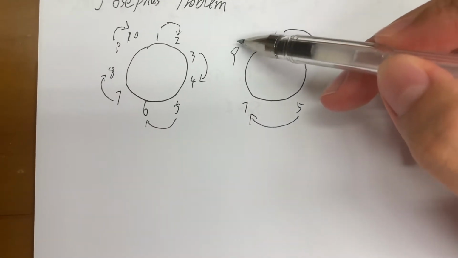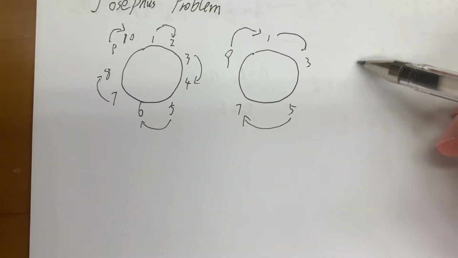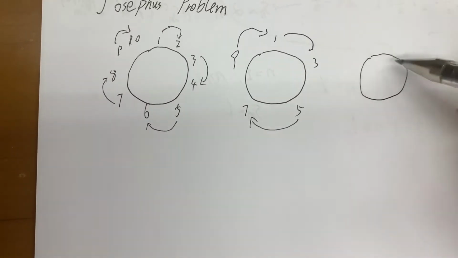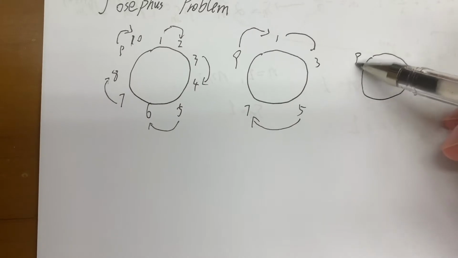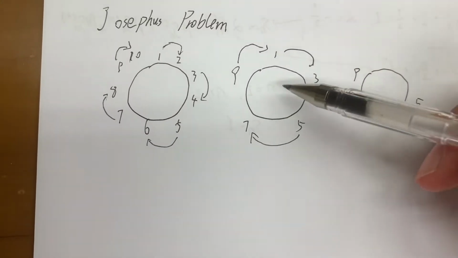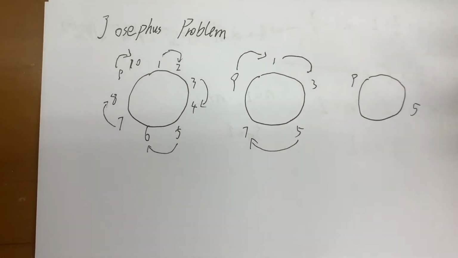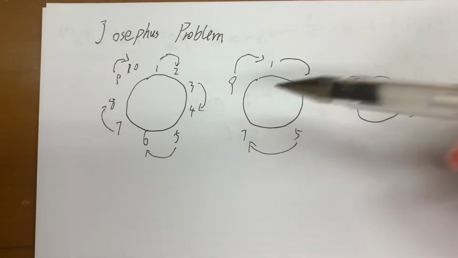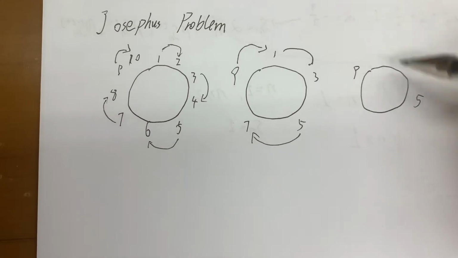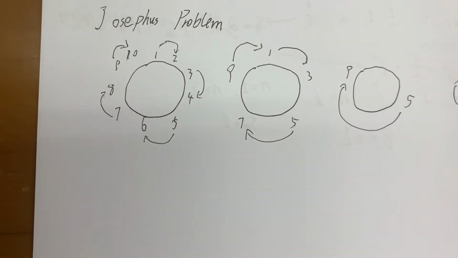At this point, number 9 has to kill number 1. So after a recursion, 1 has gone, 3 has gone, and what is left is 5 and 9. Because before the recursion, the last one who killed was number 9, number 9 lost the priority. So this time number 5 kills number 9, and what is left is number 5.